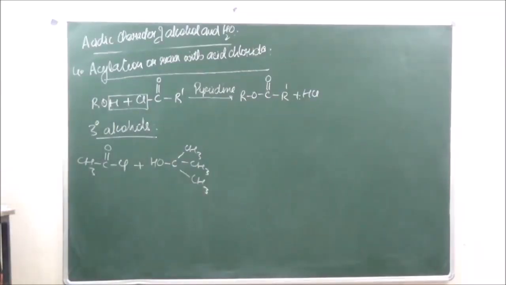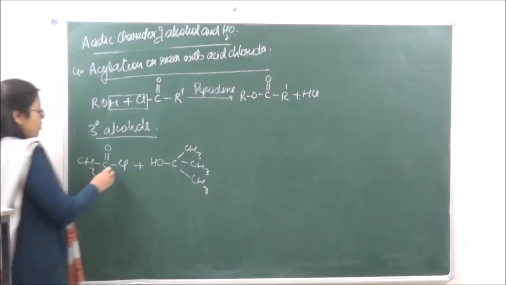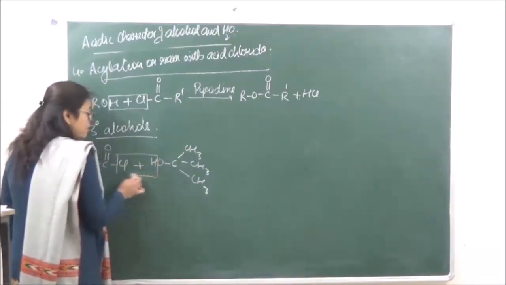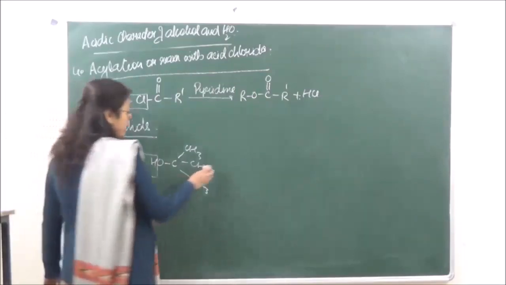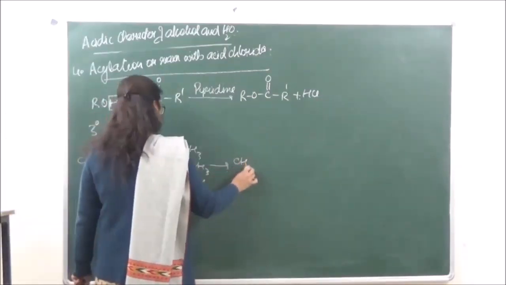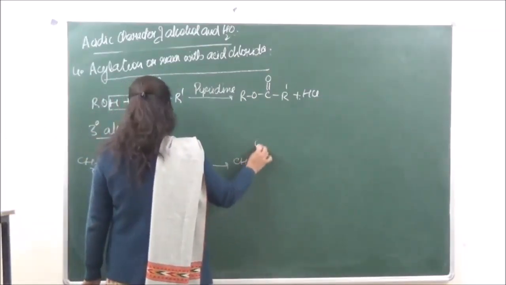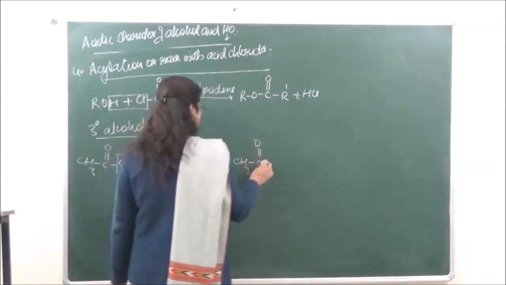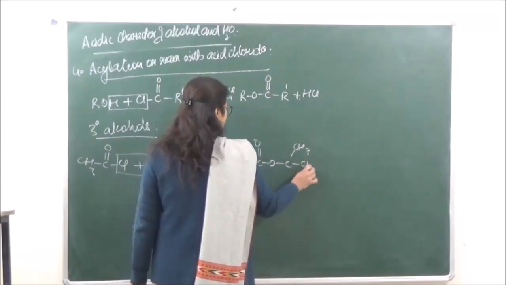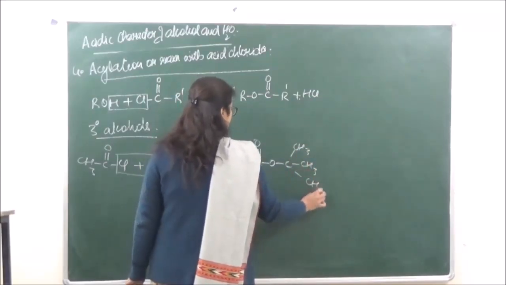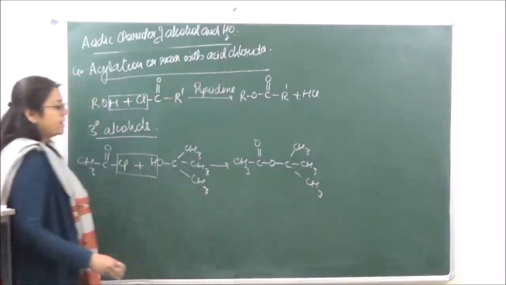This is going to be a 3° alcohol. From here, HCl that is going to be removed, and we are going to get this kind of compound.